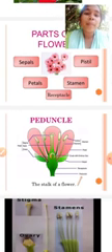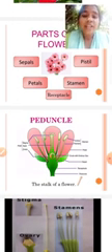Incomplete flower means the plant which consists of either male or female. The flower is divided into 5 parts: sepals, petals, receptacle, stamens and pistil. The sepals give support and protection to the flower. Petals are helpful for protection and for attracting insects.